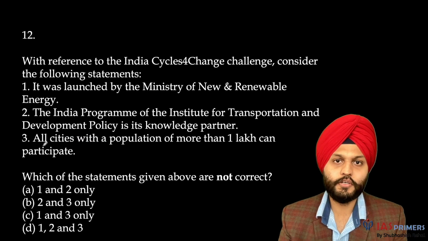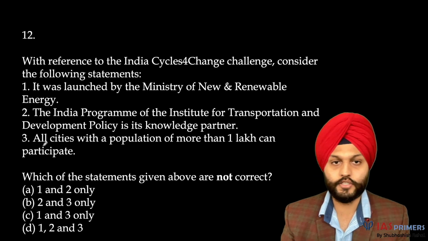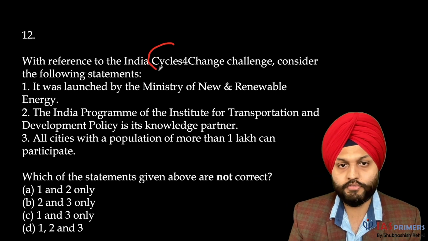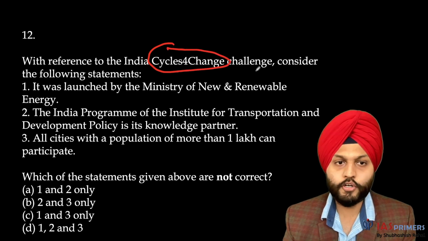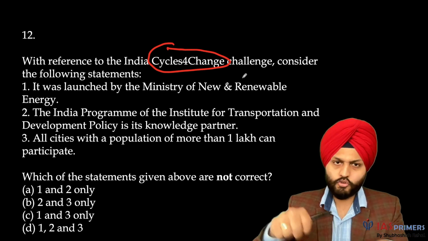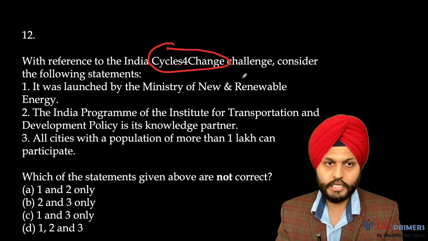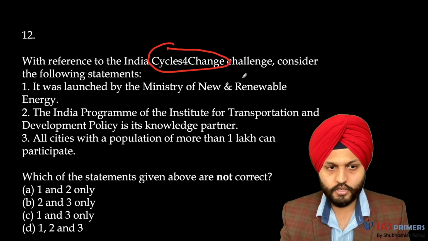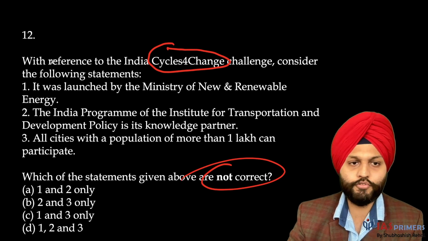Next question. With reference to the India Cycles for Change challenge, I mean, obviously, one can see cycles for change. Consider the following statements. It's about promoting the use of cycles, which are non polluting, of course. Here again, not correct. Let's see the statements. I'll keep marking it false or wrong.